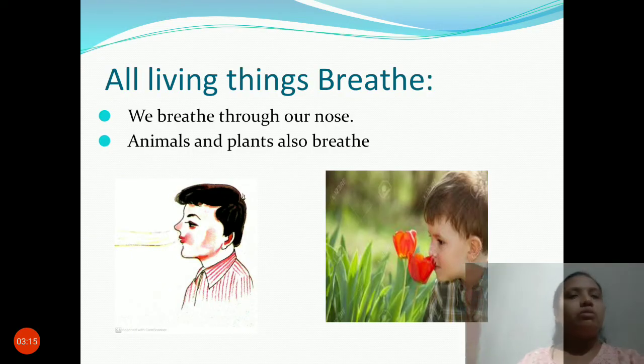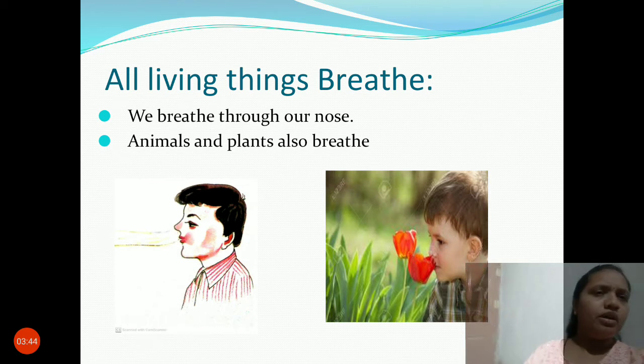Then one more feature is all living things breathe. You can feel this yourself. See, the boy is smelling the flower. He is taking in air. You can also try this. Smell something, like incense sticks or flowers. At that time, what will you do? You will just take in air, correct? See, observe. You will take in air.